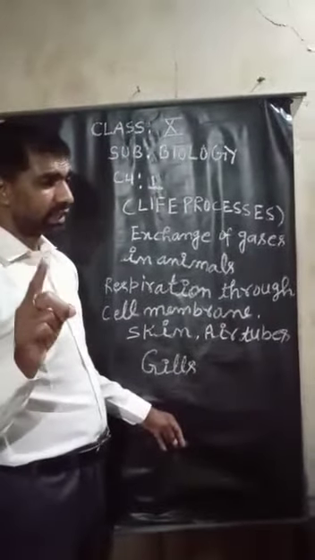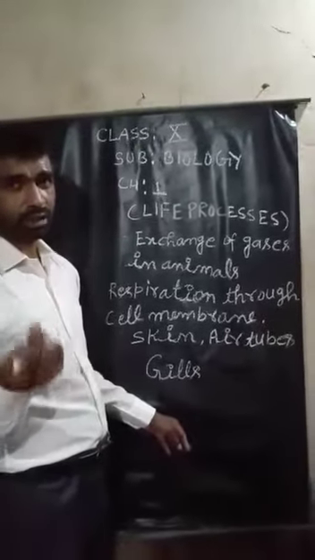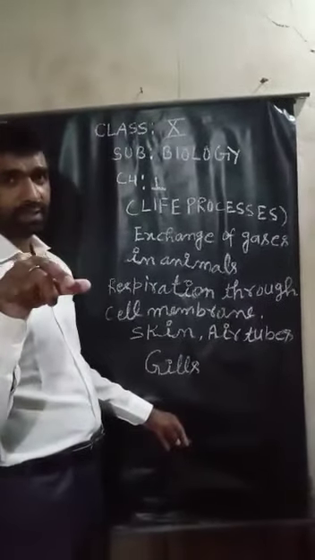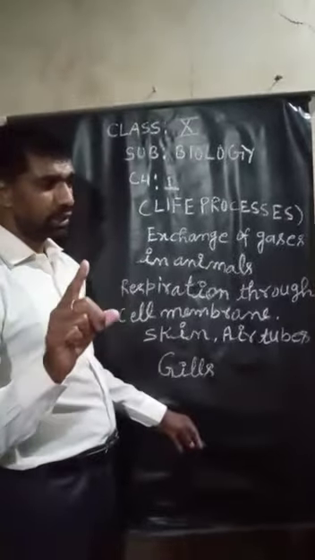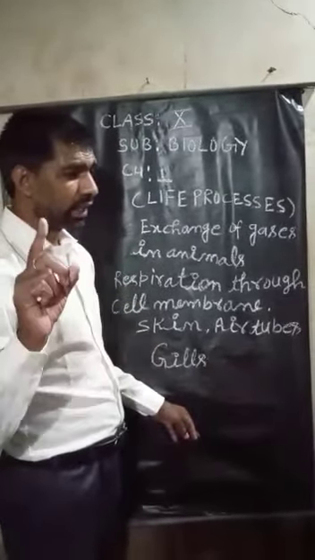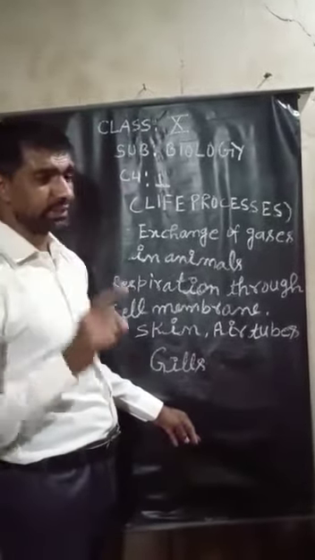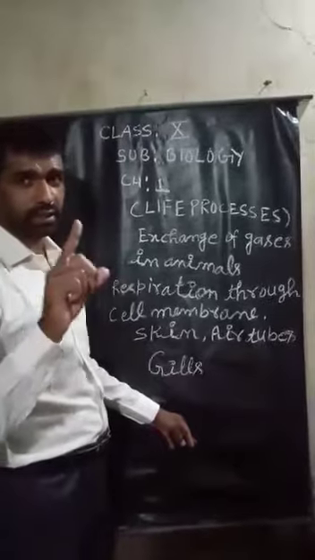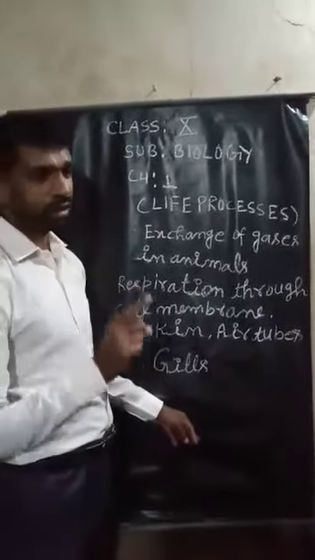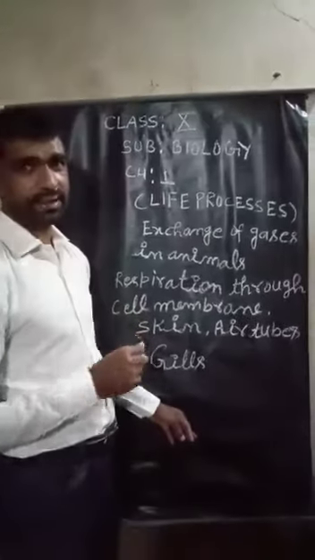Large surface area to get enough oxygen. That means a respiratory organ should have a large surface area to get enough oxygen, and thin walls for easy diffusion and exchange of respiratory gases.